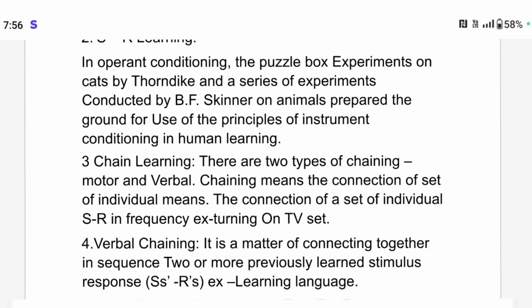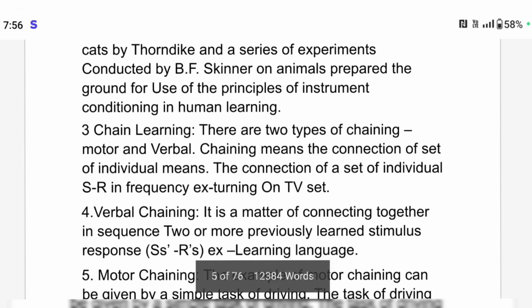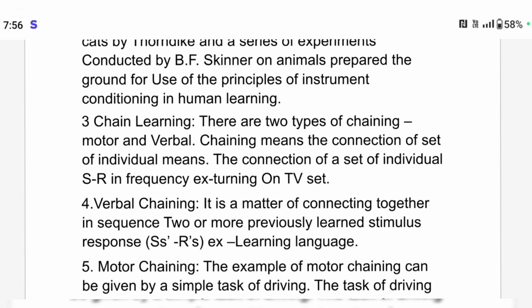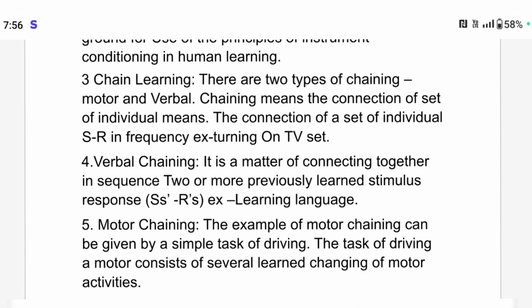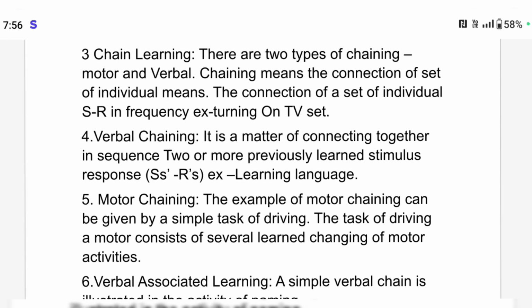And S-R learning, that means operant conditioning. The puzzle box experiments on cats by Thorndike and a series of experiments conducted by B.F. Skinner on animals prepared a ground for the use of the principles of instrumental conditioning in human learning also. In chain learning, there are two types: verbal chaining and motor chaining, right?